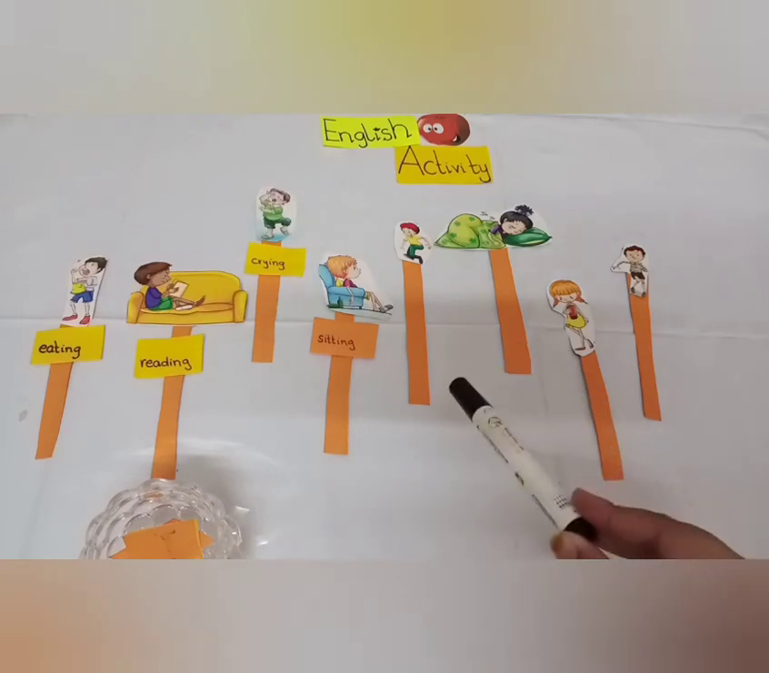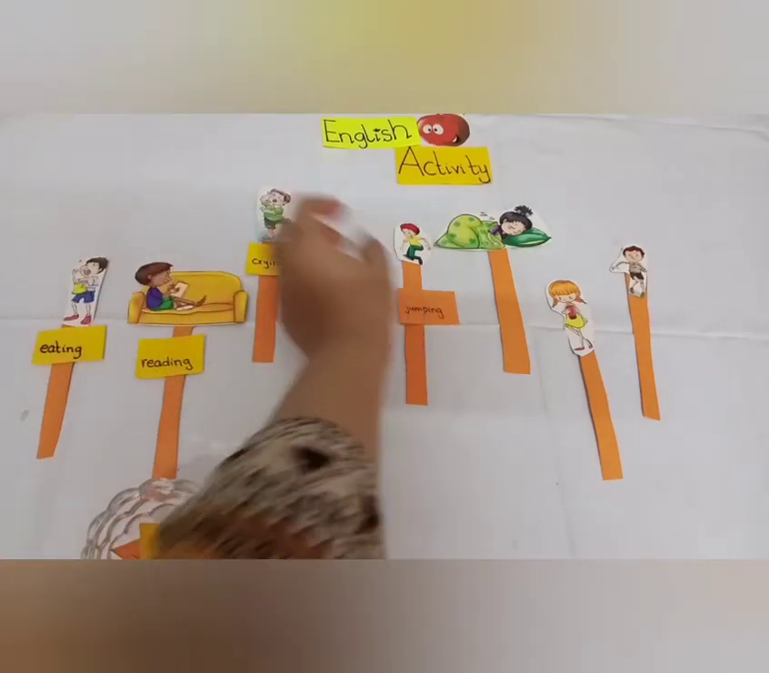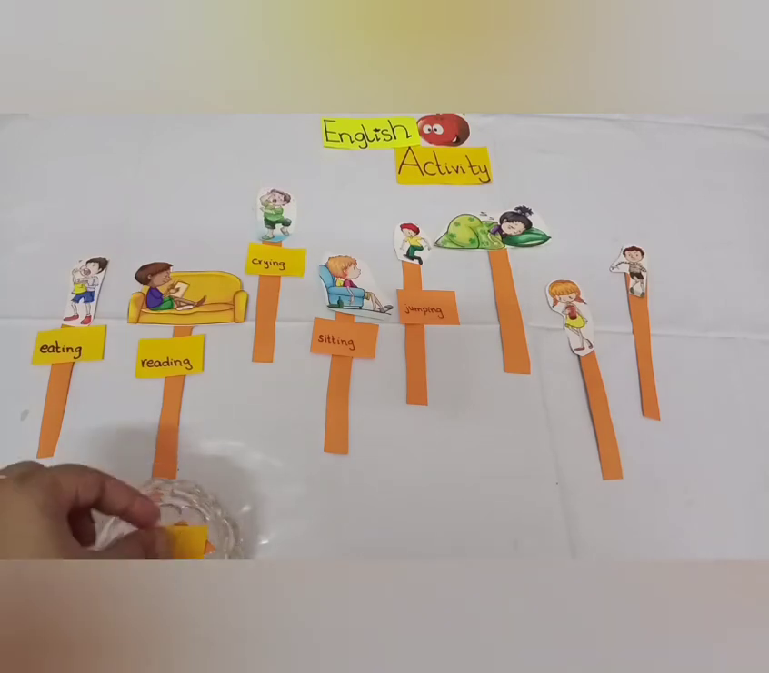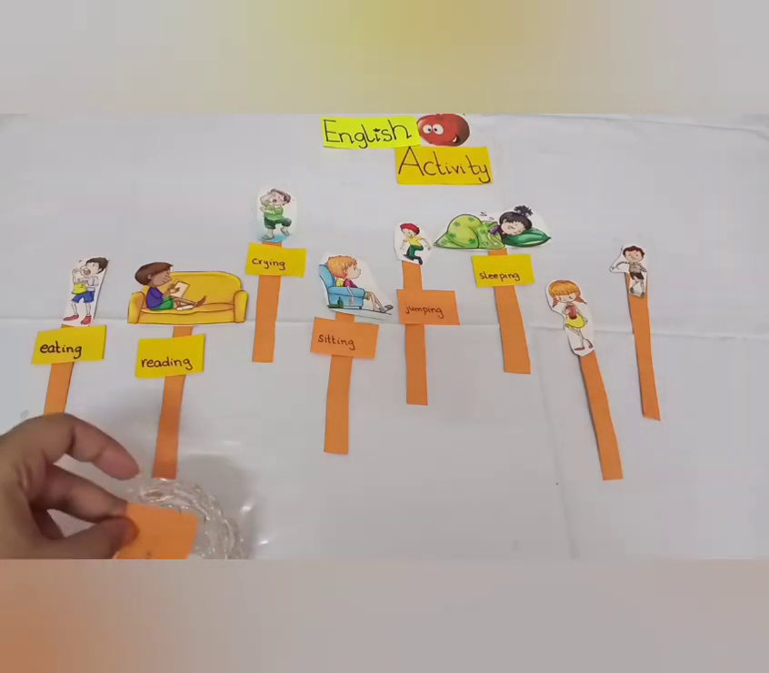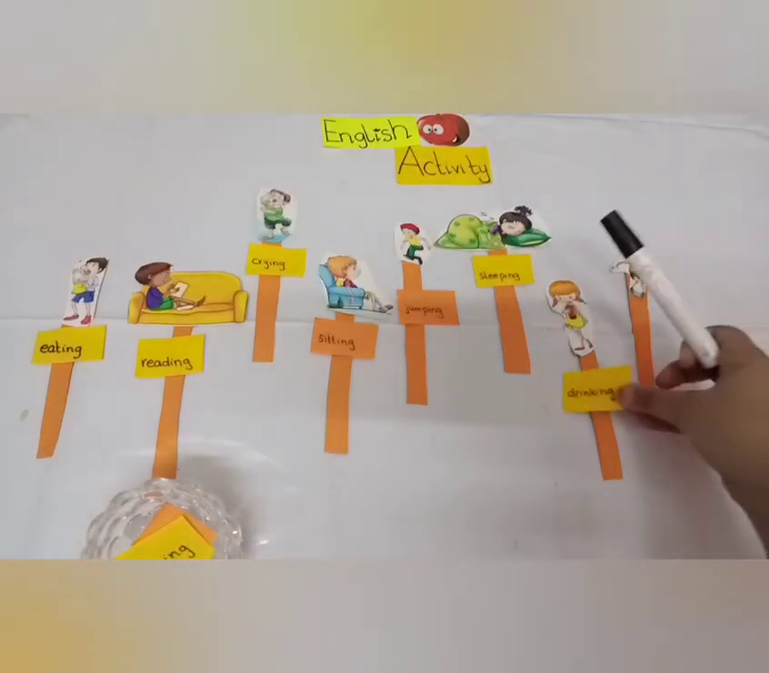Which action is this? Jumping. Okay, now we paste jumping here. Which action is this? The girl is sleeping. Okay, now we paste sleeping here. And which action is this? Drinking. The girl is drinking. Okay. Where is drinking? Yes, this is drinking.